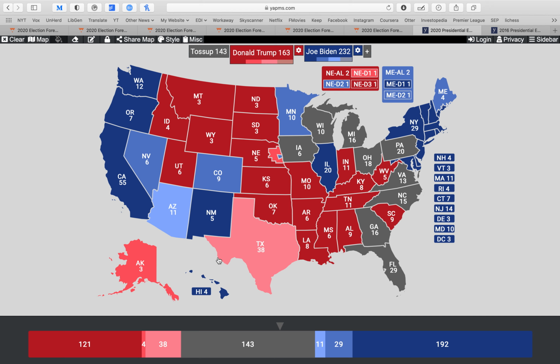The reason, by the way, that Joe Biden and his campaign have been making so many inroads in traditionally Republican states like Alaska, Texas, Georgia, North Carolina, is basically because he's been doing very well at stealing votes away from the Donald Trump coalition of voters.